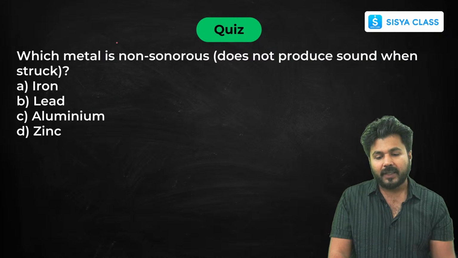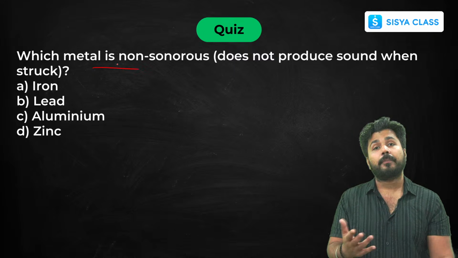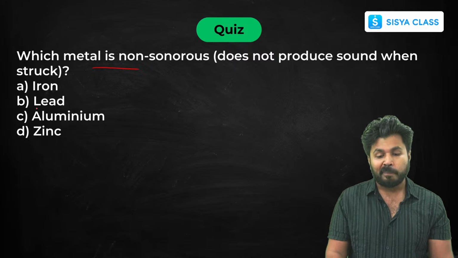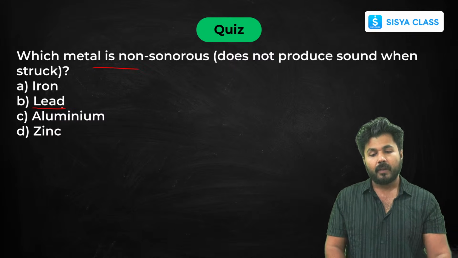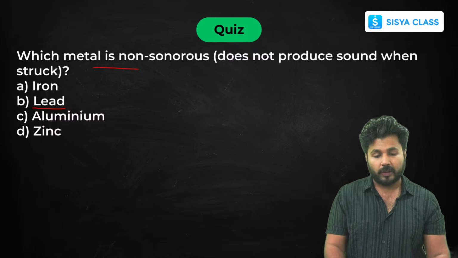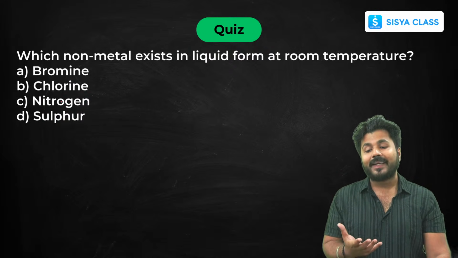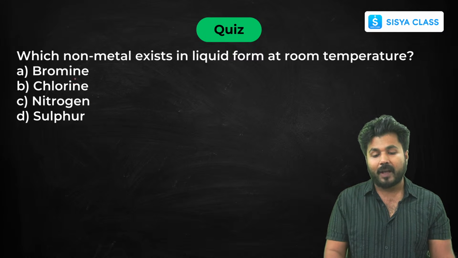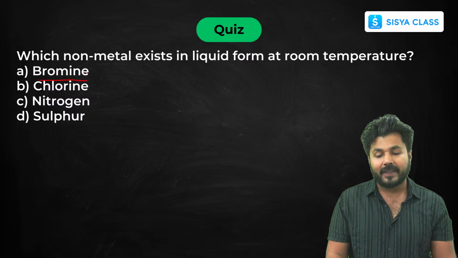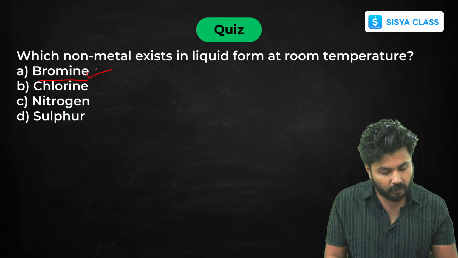Next, which metal is non-sonorous? That doesn't produce sound. Now I have just told you that lead is that metal which is non-sonorous. Next, which non-metal exists in liquid form? That also I have discussed. Bromine is the non-metal that exists in liquid form. It is the only non-metal.